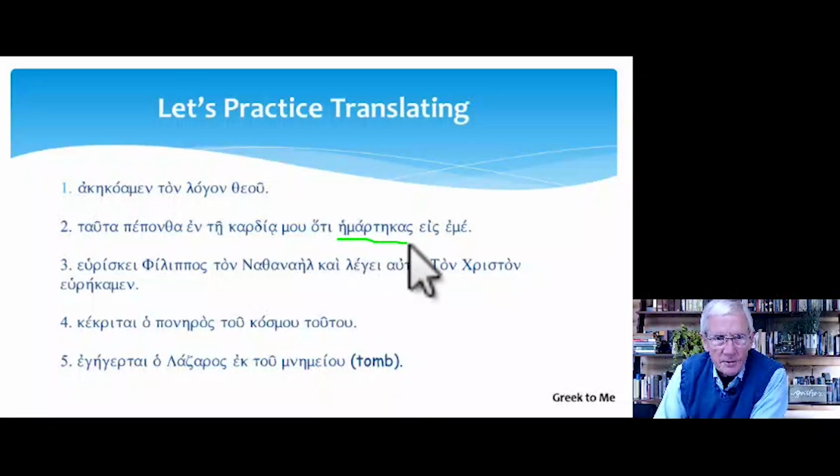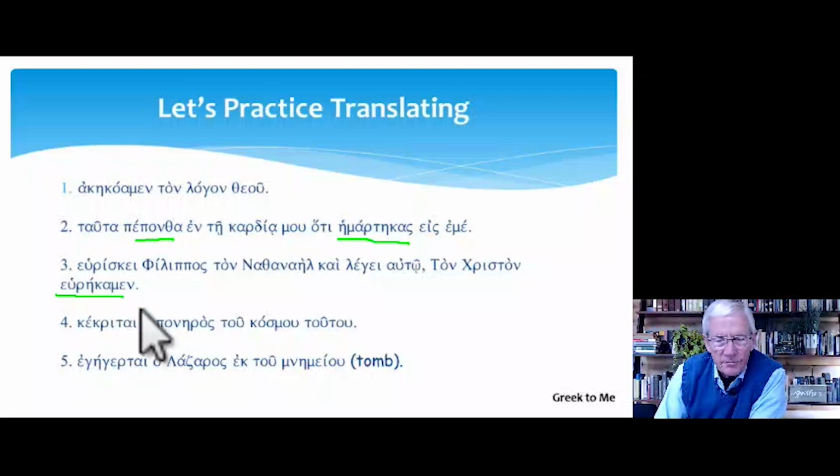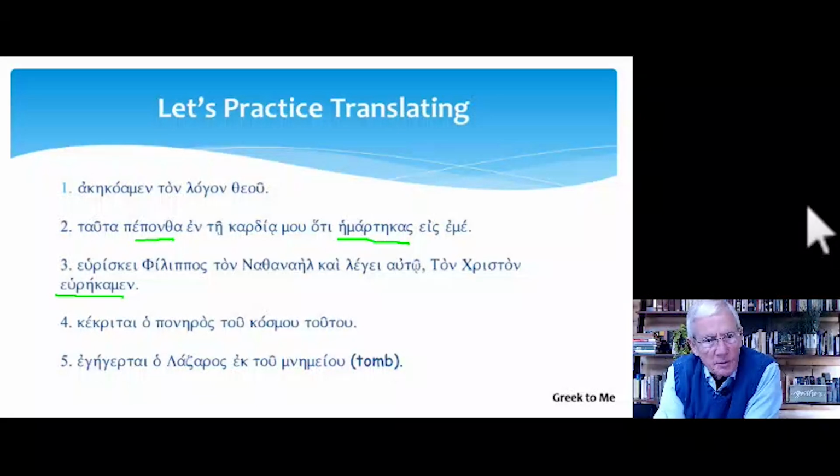Now, hemartekas here is the perfect active indicative, second person singular. You have sinned, from hamartano. Pepontha, that's from pasco, perfect active indicative, first person singular. Number 3, Philip finds Nathanael and says to him, we have found the Christ or the Messiah. Heurekamen, from heurisko, perfect active indicative, first person plural, we have found.